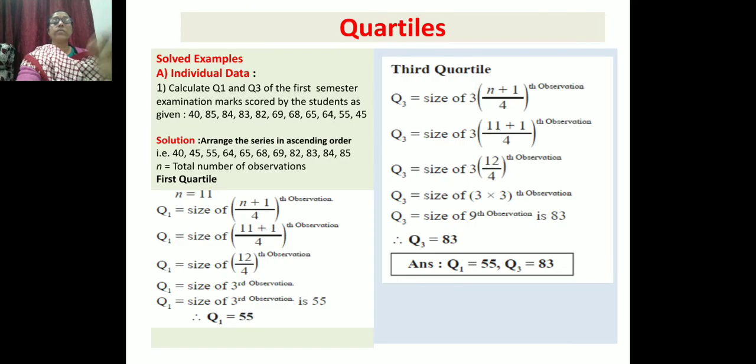Now we are going with the solved examples. Calculate Q1 and Q3 of the first semester examination marks scored by the students as given.